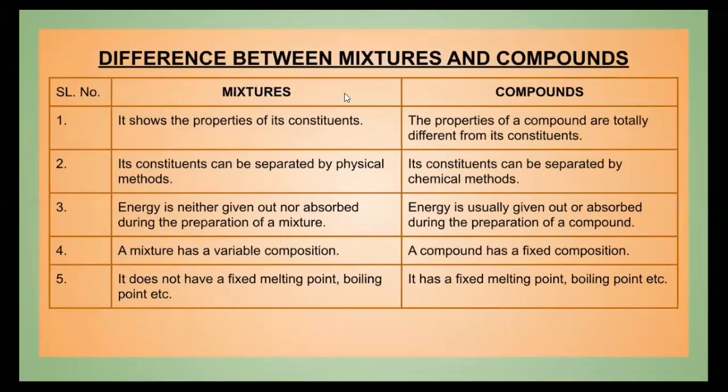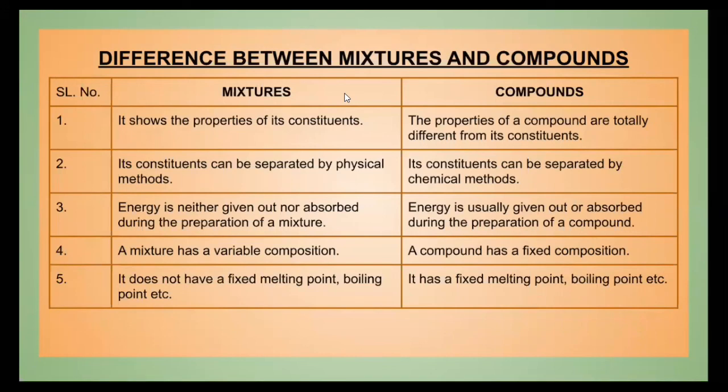But if you think about a compound, it has a fixed composition. Like in the case of water, you have seen that the composition is 1:8. The amount of hydrogen and oxygen is fixed in a compound. Now, a mixture does not have a fixed melting point or boiling point, but a compound has a fixed melting point and boiling point.